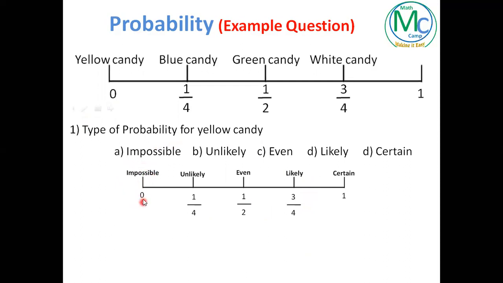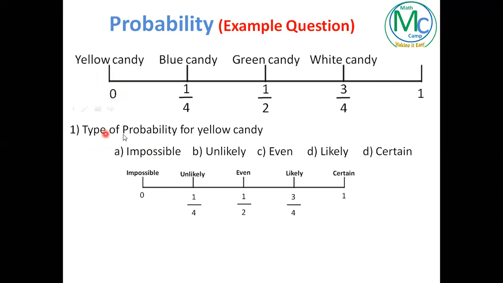That means the order will be impossible, unlikely, even, likely, and certain. Keep in mind, any probability between impossible and even will be called unlikely, and any probability between even and certain is called likely. So yellow candy has 0 value.